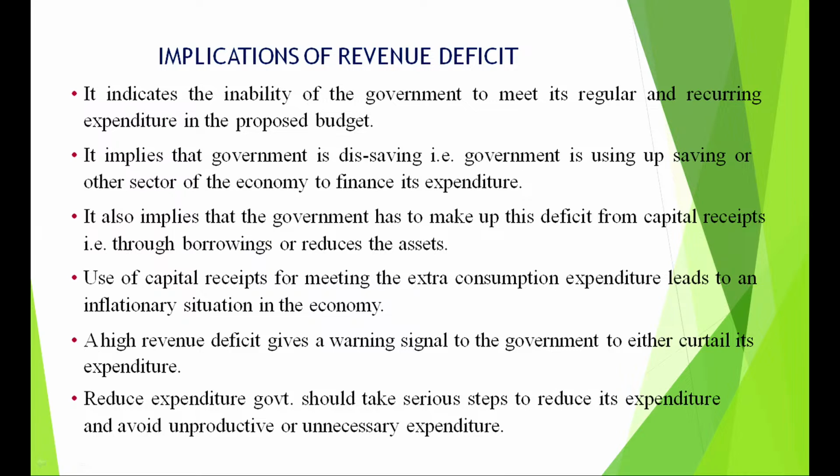The government will first try to meet this revenue deficit maybe by dissaving. That means the government will use up its saving or the savings from the other sectors of the economy to finance this expenditure. It also implies the government can make up this deficit from capital receipts. Now, capital receipts are debt and non-debt. Debt is borrowing and non-debt is reduction of assets. I just revised this with you when I did the components.